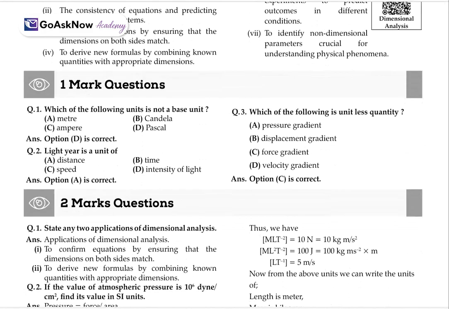Now, based on that, we have a few 1 mark and 2 mark questions. Which of the following units is not a base unit? So we can say Pascal is not the base unit. Meter is the base unit, ampere is the base unit, candela is the base unit, but Pascal is not the base unit. Light year is a unit of distance. Which of the following is the unitless quantity? So velocity gradient is not having any kind of unit. It's a unitless quantity. Now, 2 marks questions.